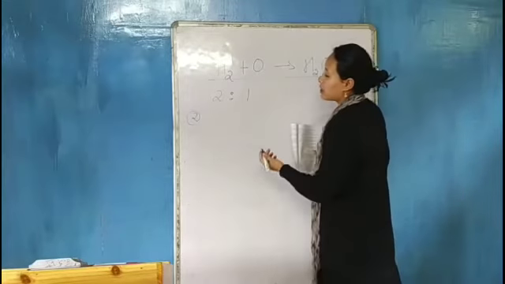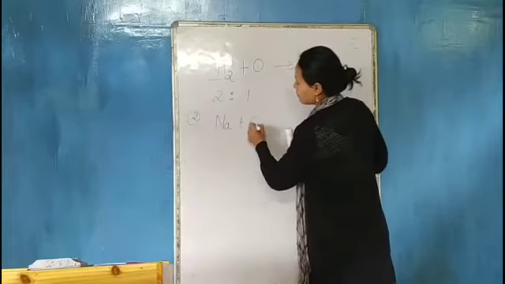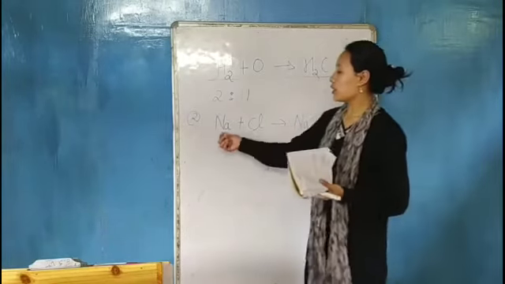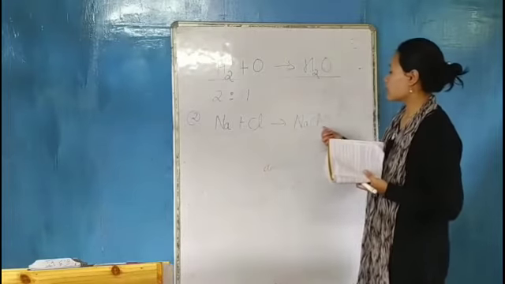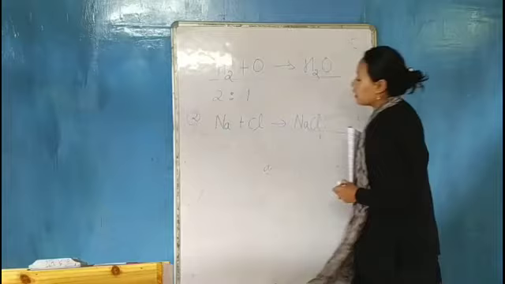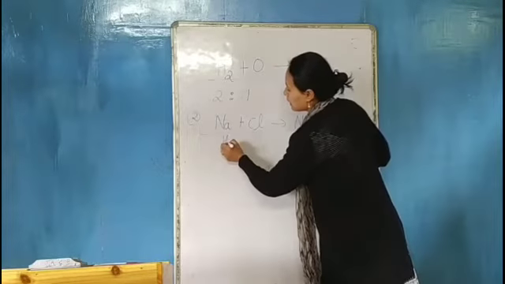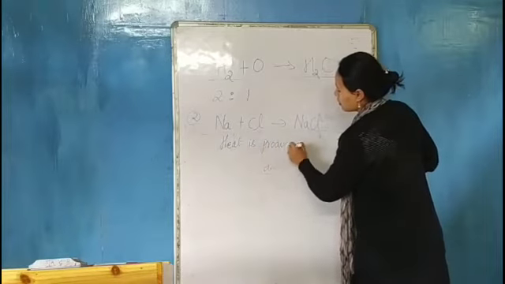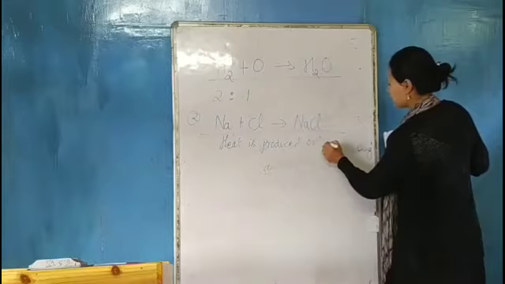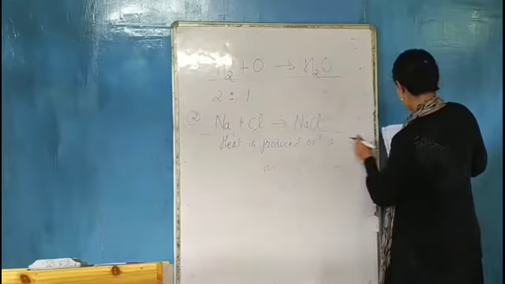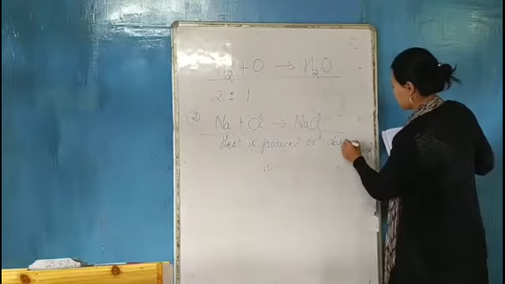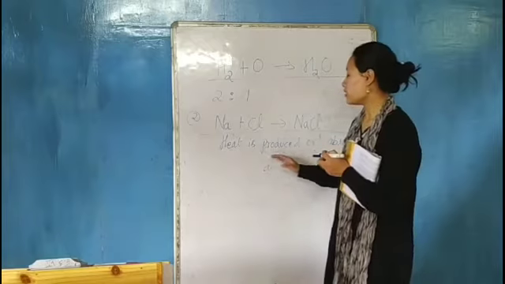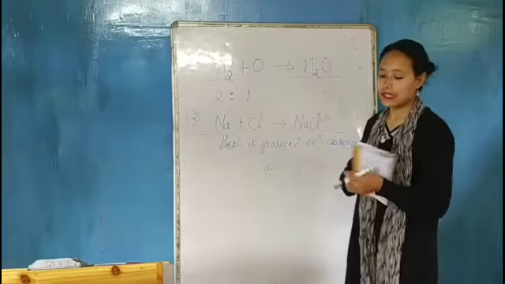So whenever a chemical reaction takes place to give a compound, for example sodium reacting with chlorine to give sodium chloride, heat is either produced or absorbed. So in a compound heat is either produced or absorbed. This is the second characteristic.